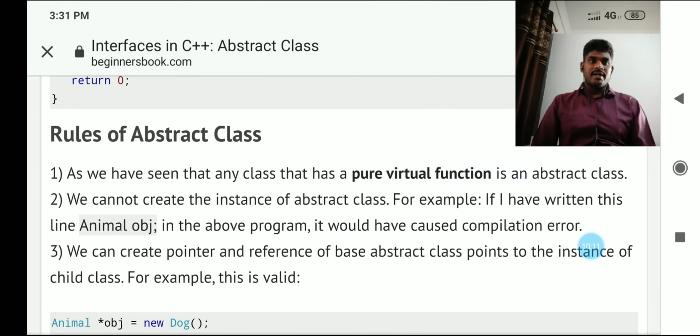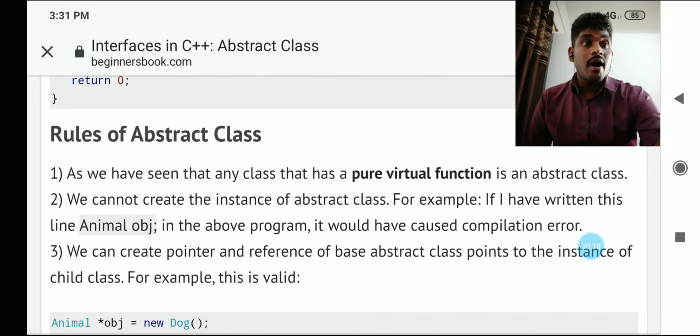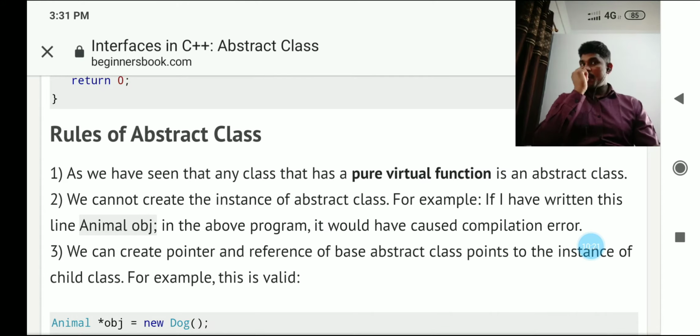So that is what is being said here. Instance of an abstract class cannot be possible. That means creating an object and calling the abstract class cannot be possible. This is the second rule: creating an instance is not possible. Okay. The first one is that an abstract class should have a minimum of one pure virtual function. The second thing is that an instance of the class cannot be created.